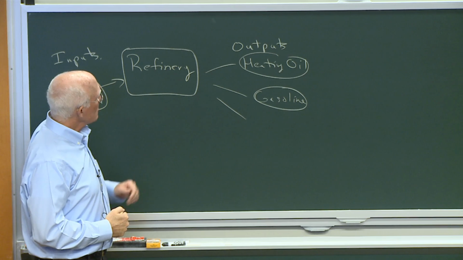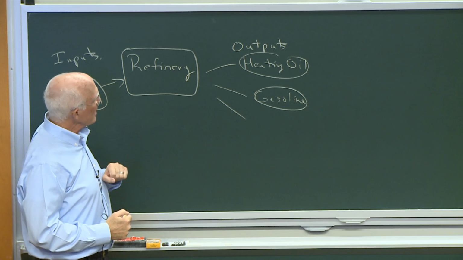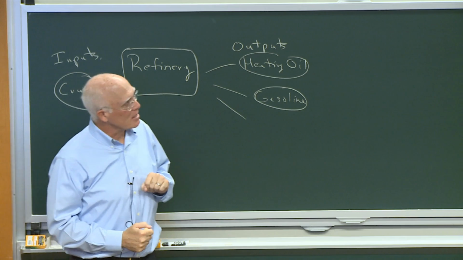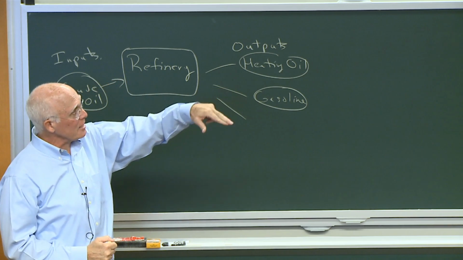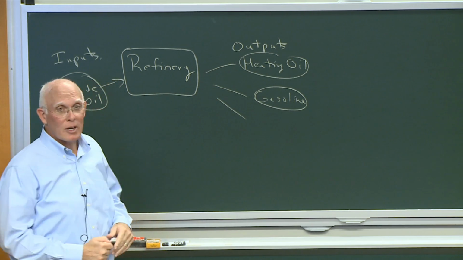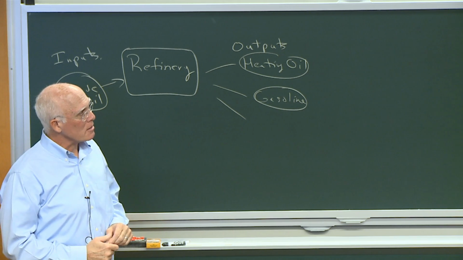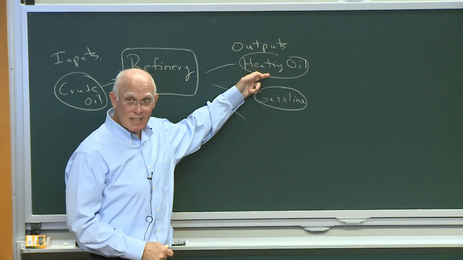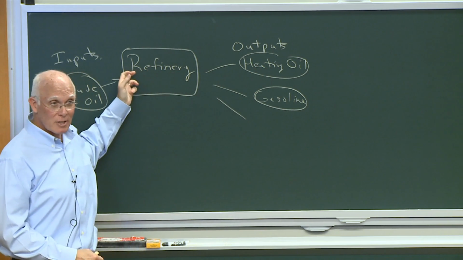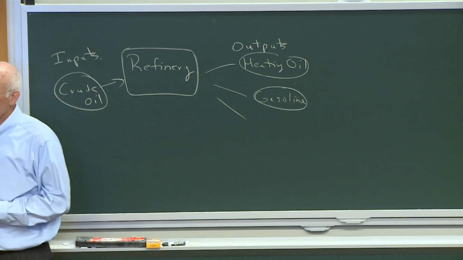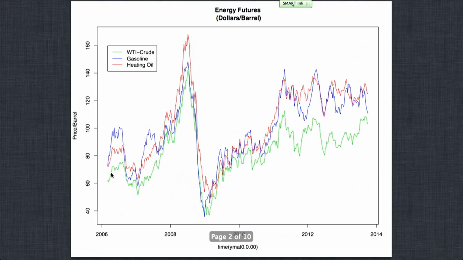So if we're looking at the futures prices of, say, gasoline and heating oil, relating those to crude oil, well, certainly the cost of producing these products should depend on the cost of the input. So I've got in the next plot a translation of these futures contracts into their price per barrel.